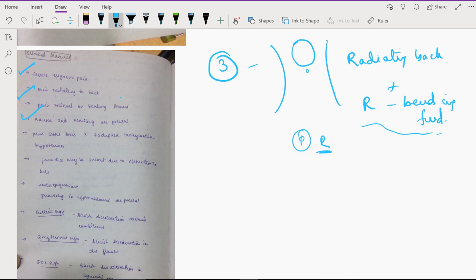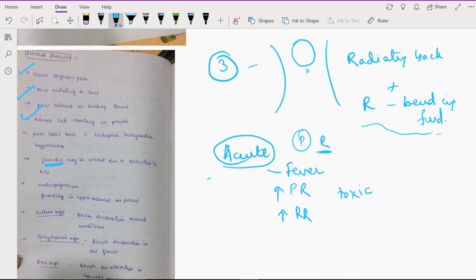And if there is obstruction due to gallstones, there is also bile stasis causing jaundice. This is acute pancreatitis, so anything acute will have those acute symptoms like fever, increased pulse rate, increased respiratory rate, and toxic appearance of the patient. So the patient looks toxic, there'll be tachypnea and tachycardia, and because of the tenderness, there'll be guarding in the upper abdomen.